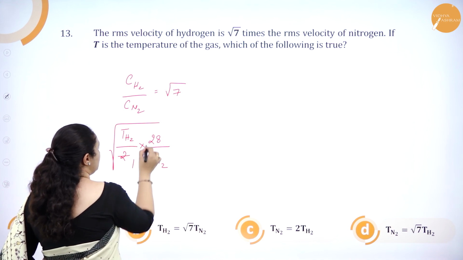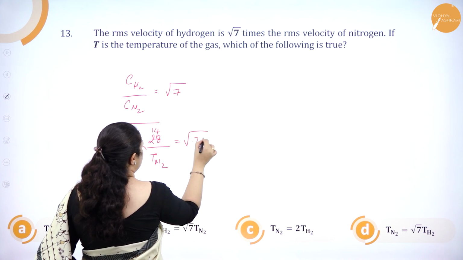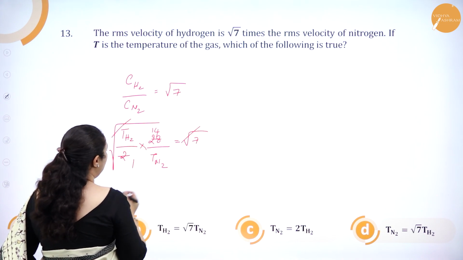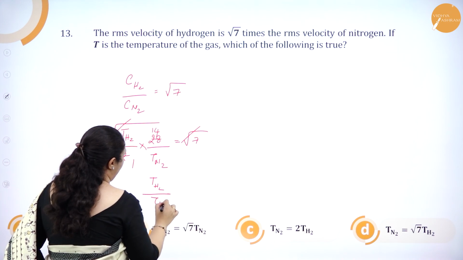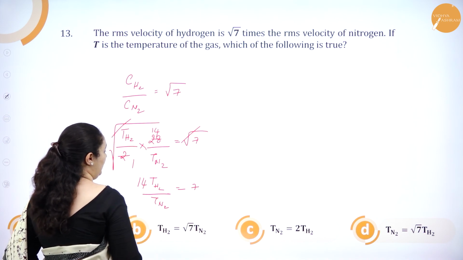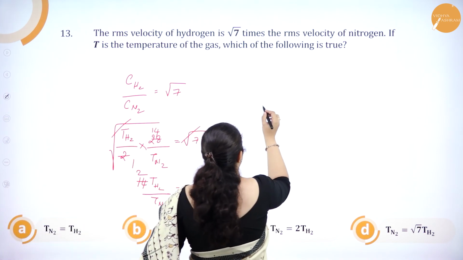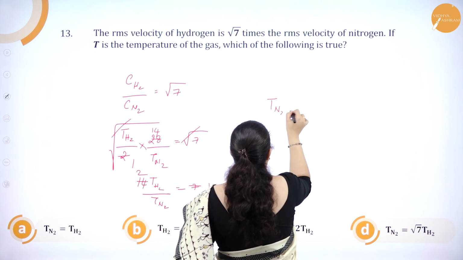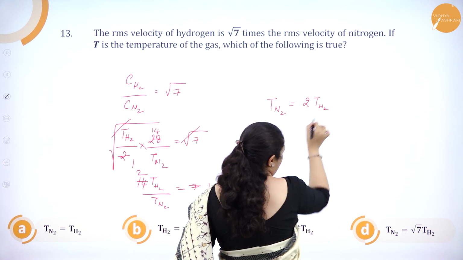Okay, so this will be 14, 7, square and square get cancelled. So we will get TH2 by TN2 is equal to 7 by 14. So therefore TN2 is equal to 2 times TH2.